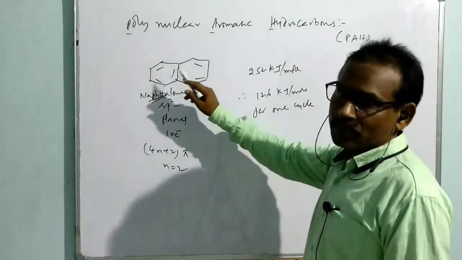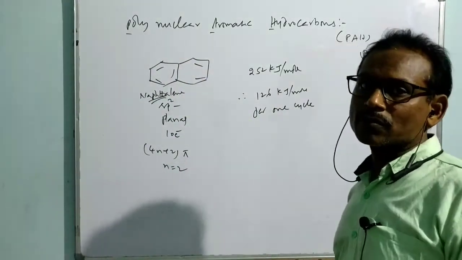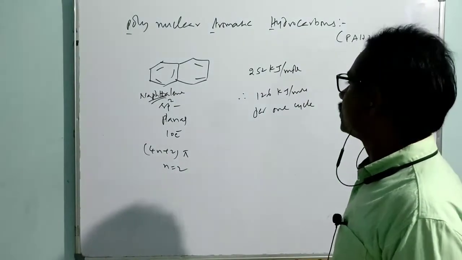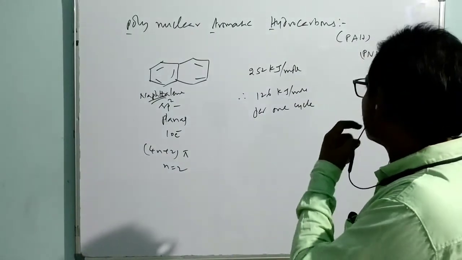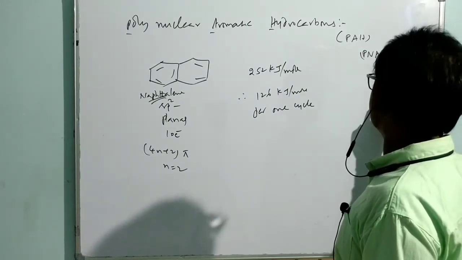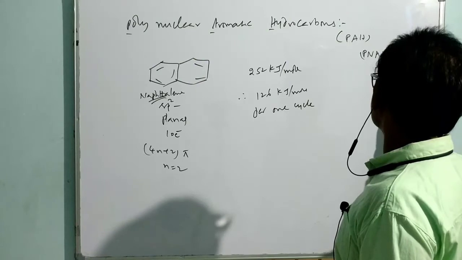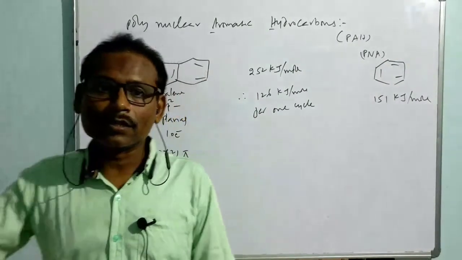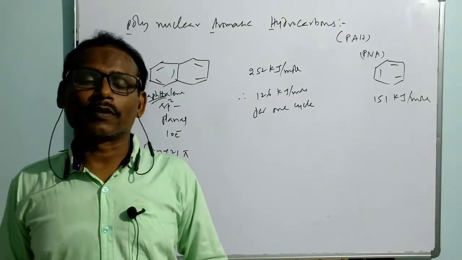Actually it is a bicycle, 2 cycles are there. With reference to one cycle, we can take just half of this. But if you take benzene alone, what is its resonance energy? It is found to be 151 kilojoules per mole. The benzene resonance energy is 151 kilojoules per mole.